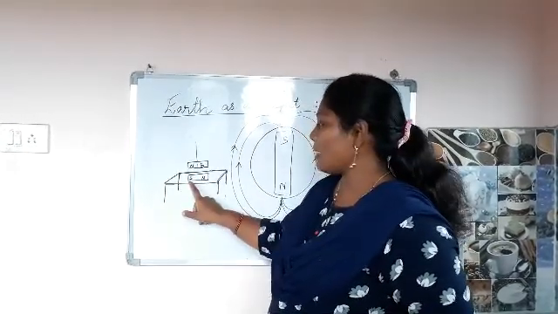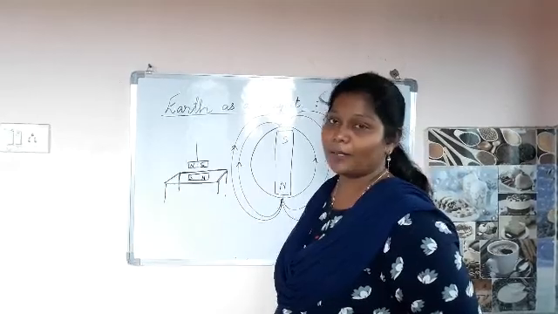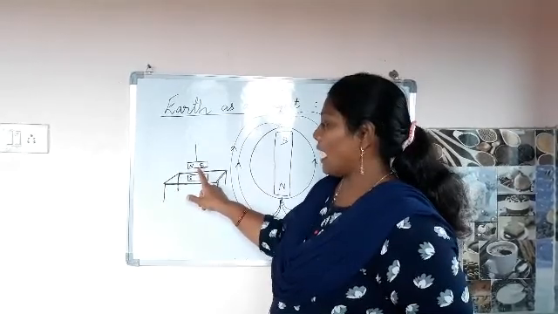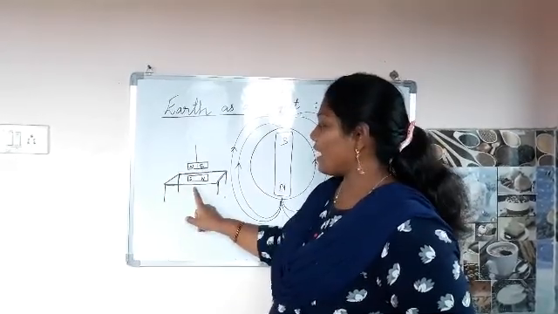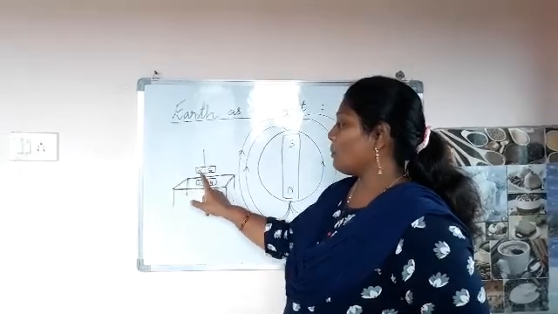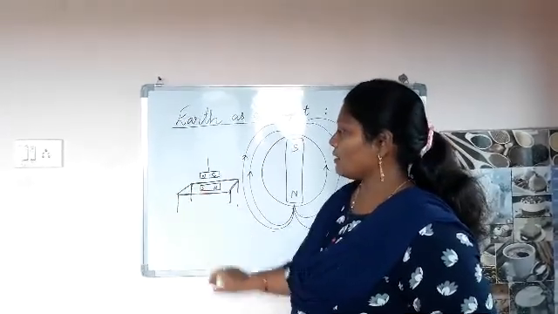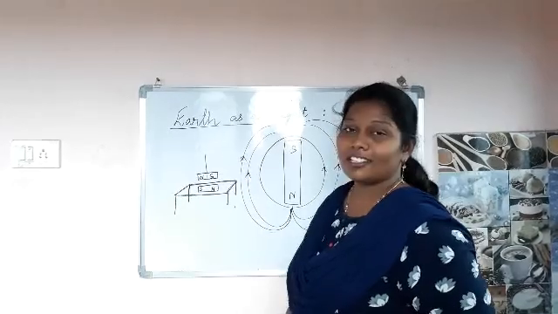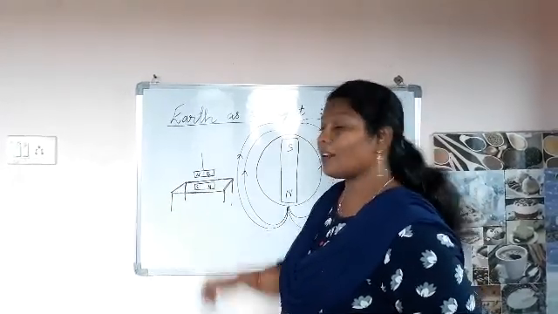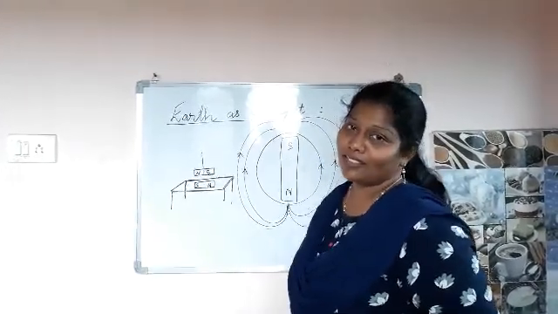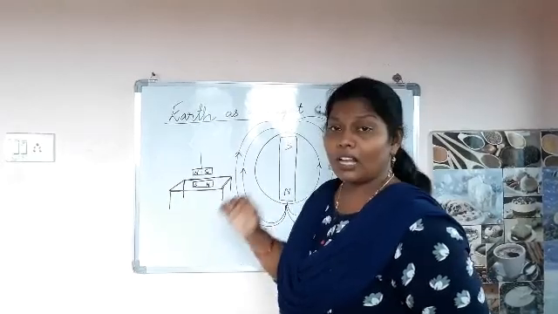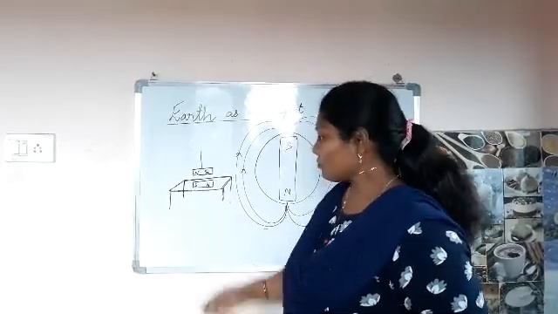See, I have kept this magnet in south and north position, and the hanging magnet will come and attract towards this magnet in the opposite, like north and south. So the south is attracting the north and the north is attracting the south. Why? Because those are unlike poles. Okay children?